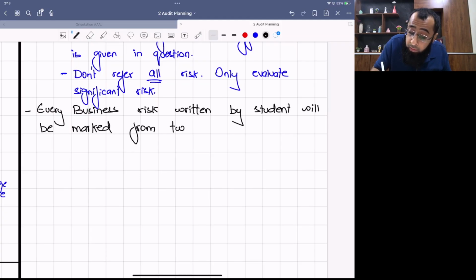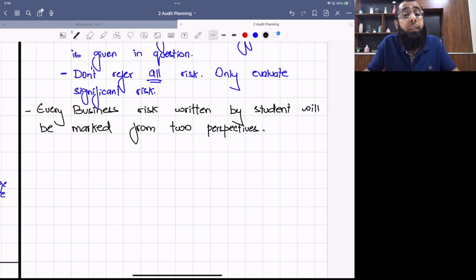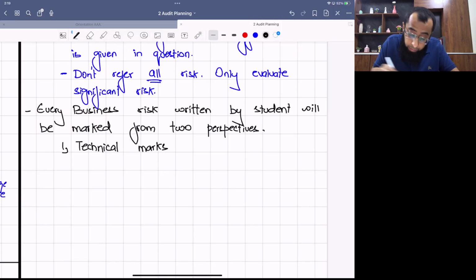See, I told you this in the orientation class also. Now, what are those two perspectives? Number one is the technical marks perspective. First you will get technical marks on your risk, and then you will get professional skill marks on your risk. What do you mean by this?